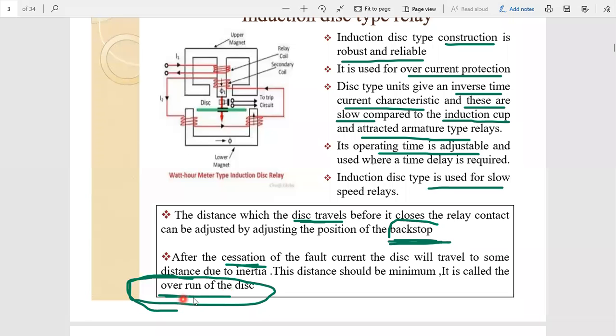Overshoot of the relay is nothing but the distance moved by the disk after the fault clear. So these are very important points. These two are very important points regarding 2 marks questions or short answer questions. So first one is backstop and next one is overshoot or overrun of the disk. So keep it in mind.